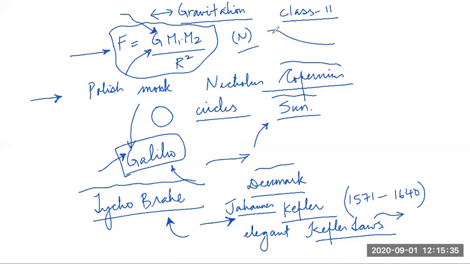Okay, this is the history of the gravitation law. And in order to understand the gravitation law and the beauty in it, how it is derived, we need to understand Kepler's laws. Obviously, in order to understand Kepler's laws, you need to understand that data. But Tycho Brahe, you guys don't have so much time, preparing for different competitive exams. So let's understand Kepler's laws one by one. So guys, now we have three Kepler's laws. Now we have the first Kepler's law, which is known as the law of orbits.